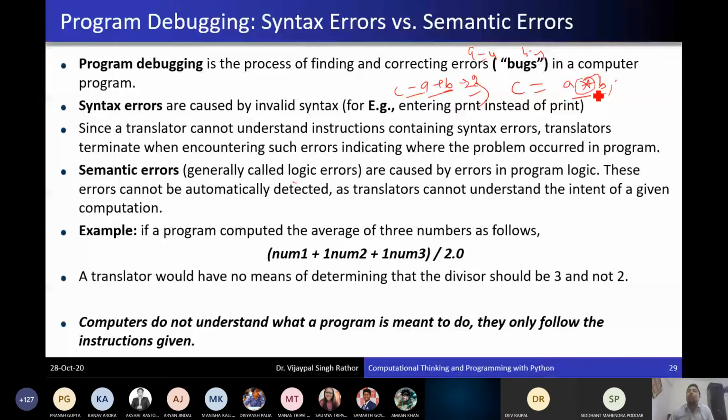So this kind of error is only known when you run the program and observe the output. At that time you are able to know what the error is. If you get 20 as output, you see that you wrote a program for addition but got the result 20. So what happened here? It is a logical error. It is not reported by the compiler or interpreter.